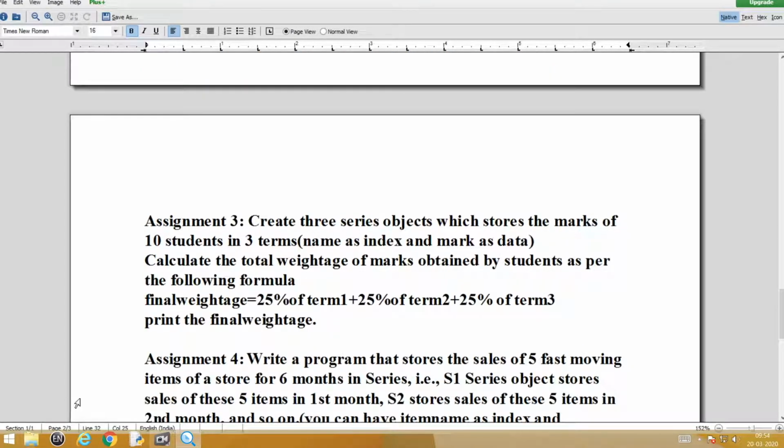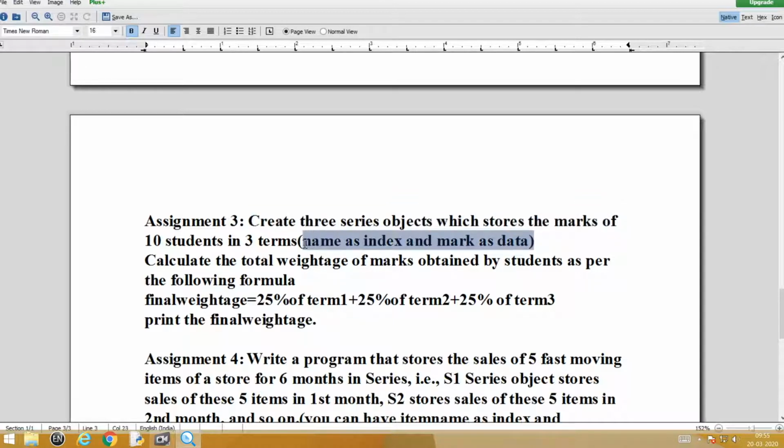requires your logical ability as well as the understanding of all the functions, or the understanding process of all the functions, which we learned right now. The first one is comparatively simple. Create 3 series objects. So, how many objects have to be created? 3. Which store the marks of 10 students in 3 terms.